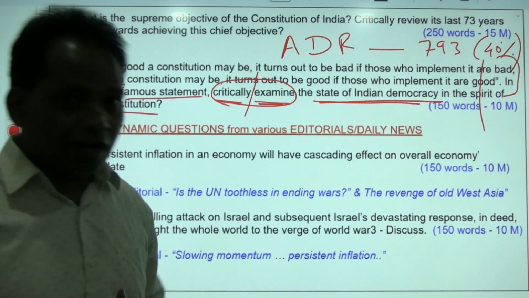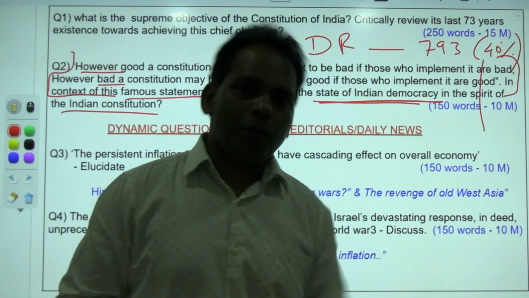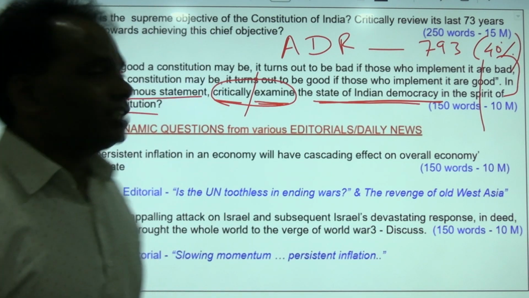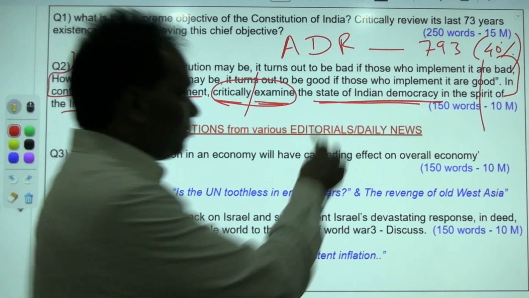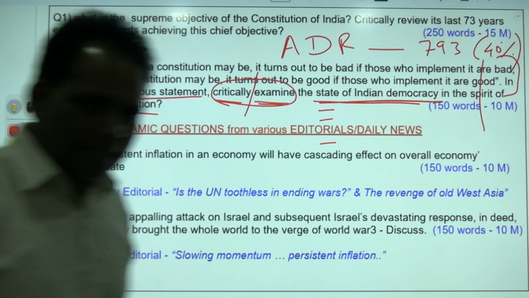Executive is not only job holders, civil servants. Even the MP is also part of the executive. This is the state of our democracy. As far as our democracy, this is the central level, state level and local bodies level.